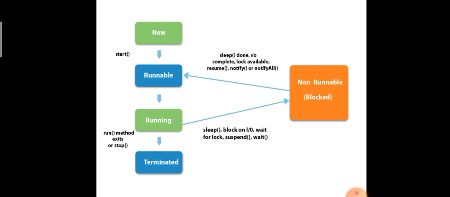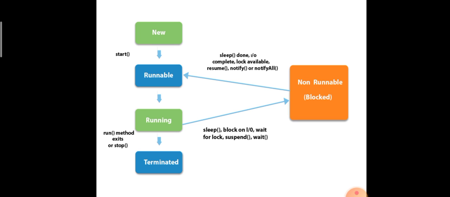The Thread class has many inbuilt methods. Some of them are start, run, stop, sleep, resume, notify, notifyAll, suspend, wait. These are some of the inbuilt methods available in the Thread class. By using these methods only, a thread can be placed in any one of these states. The first one is new. As I already discussed, if you are creating an object for a thread, then we are in the new state.